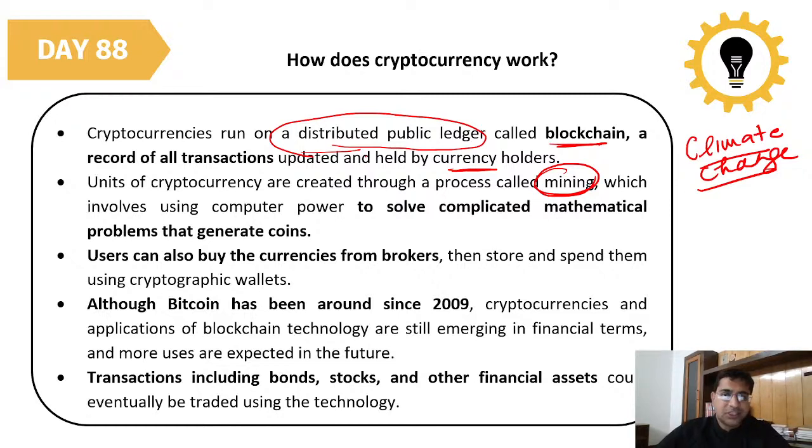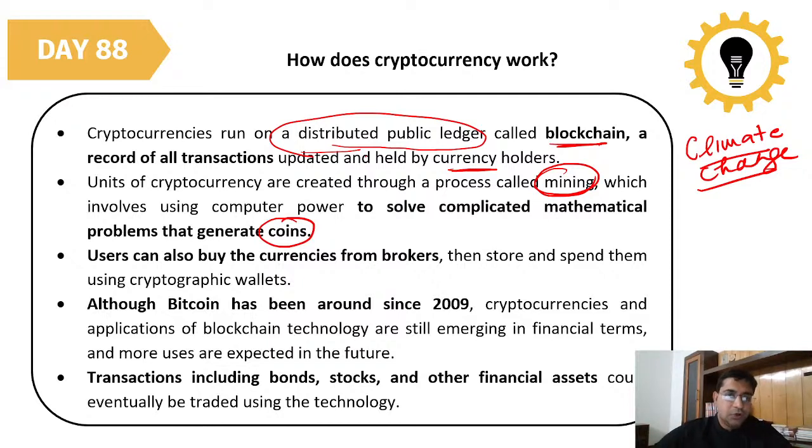Okay, so how is this mining happening? There is a complicated mathematical problem that has to be solved, so it requires huge, powerful computers. Once they are able to solve that problem, a coin is automatically generated. Now this can be utilized in the blockchain.